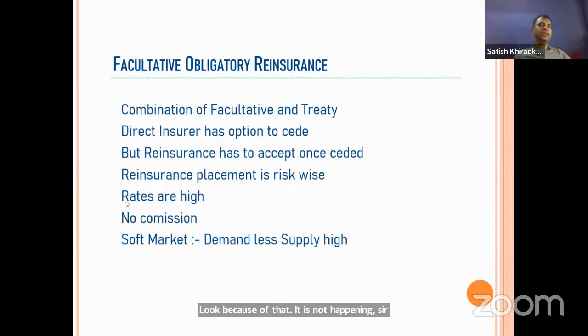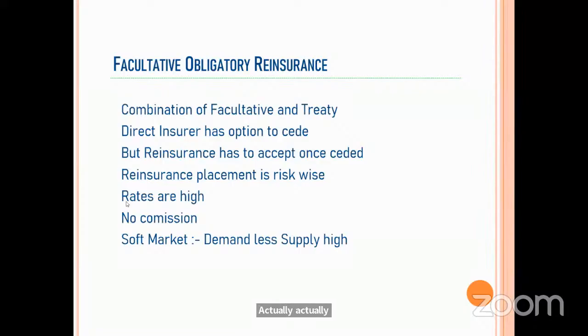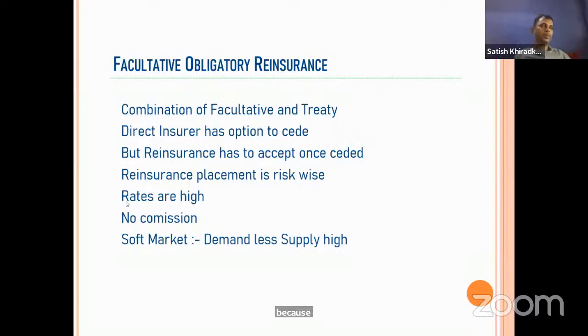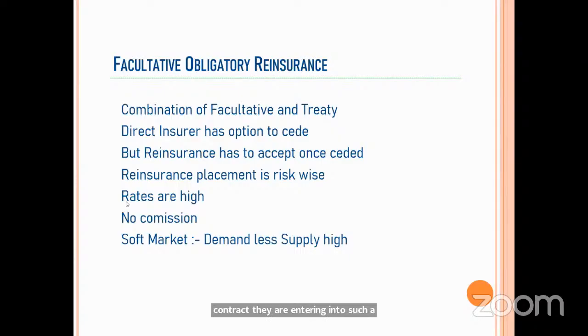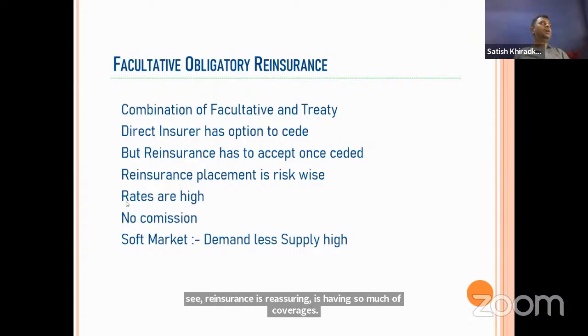Because of that only they are entering into such a contract. See, the reinsurer has so many coverages they can provide, but they are not getting so much business.